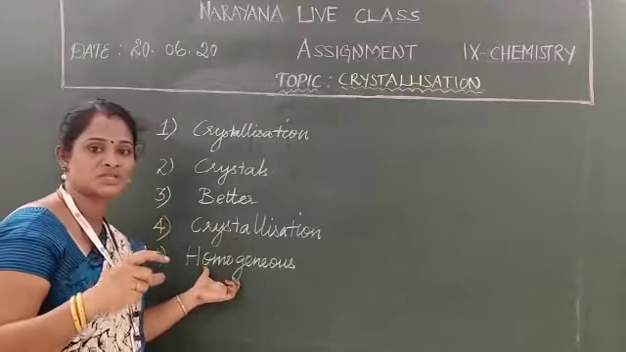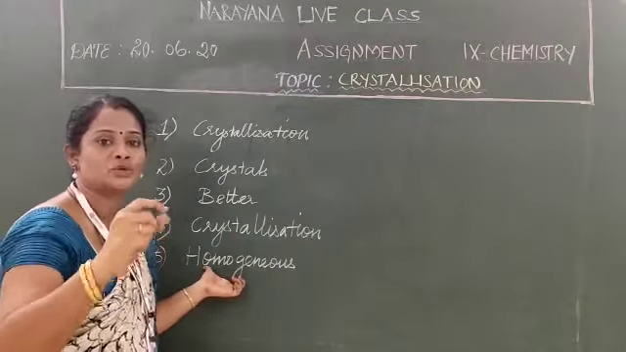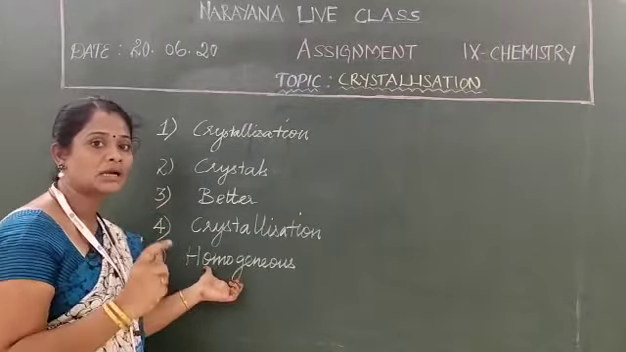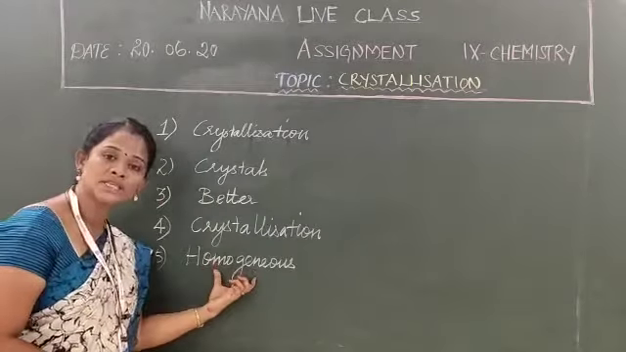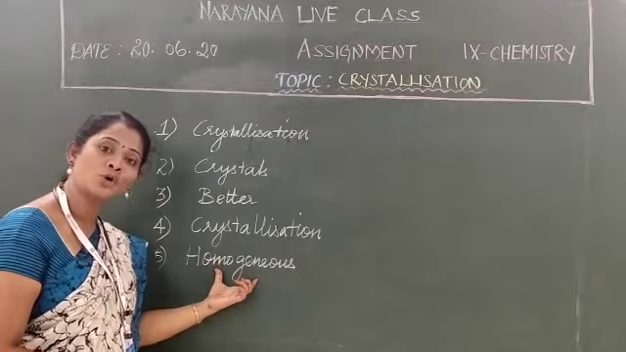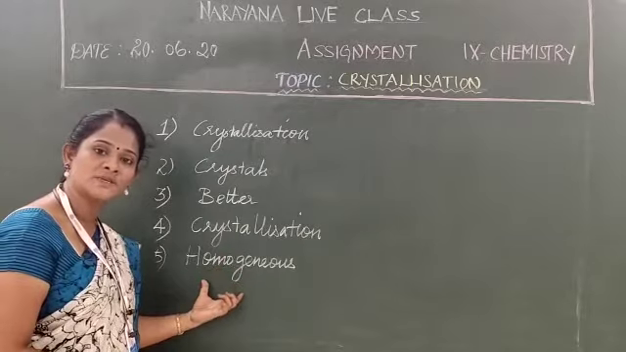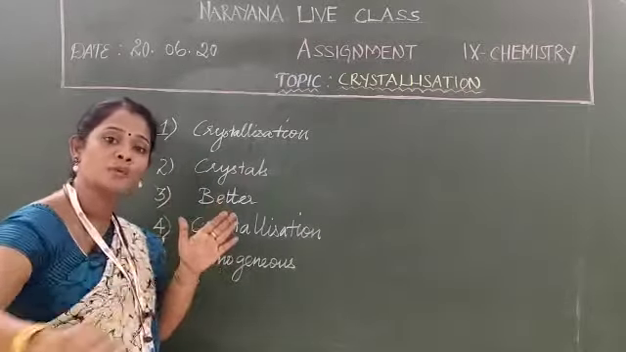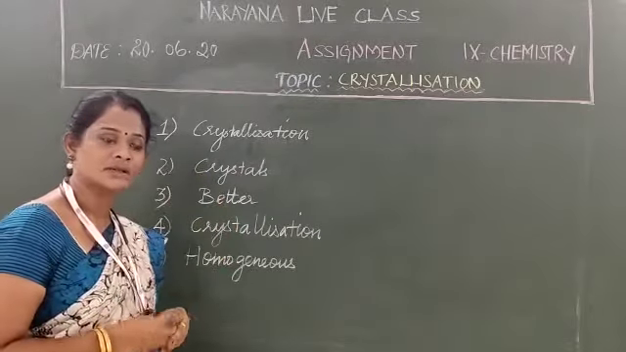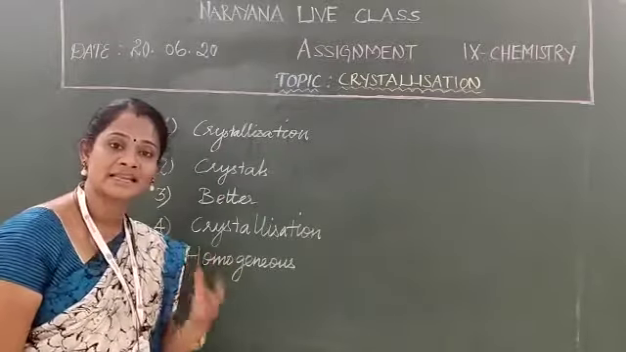What type of mixture can we separate by using the crystallization method? Homogeneous mixture. What does homogeneous mean? Homogeneous means the solution is uniform throughout. Is it clear? So homogeneous mixtures can be separated.